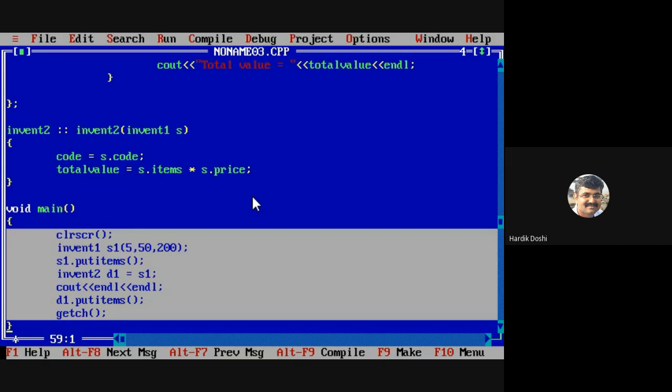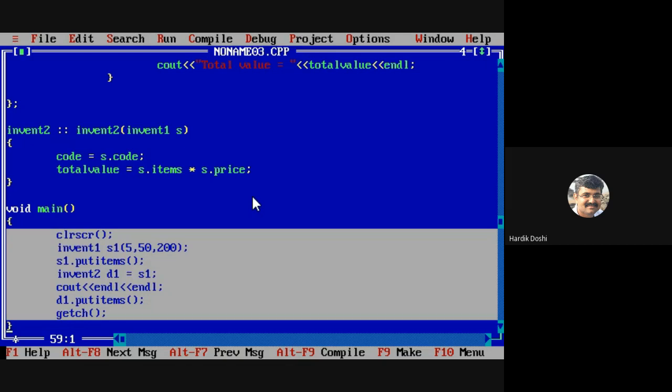Before that, Invent1 S1 means we are making an object of Invent1 class with these parameters. Do you agree? Then we are displaying the items. Do you agree? What will be displayed? Items 50, price 200.